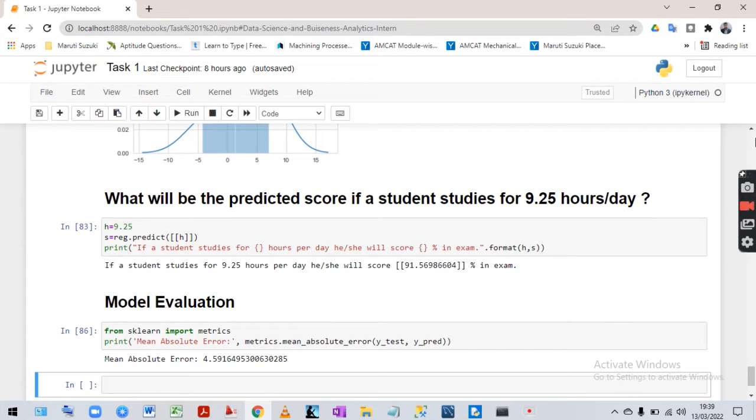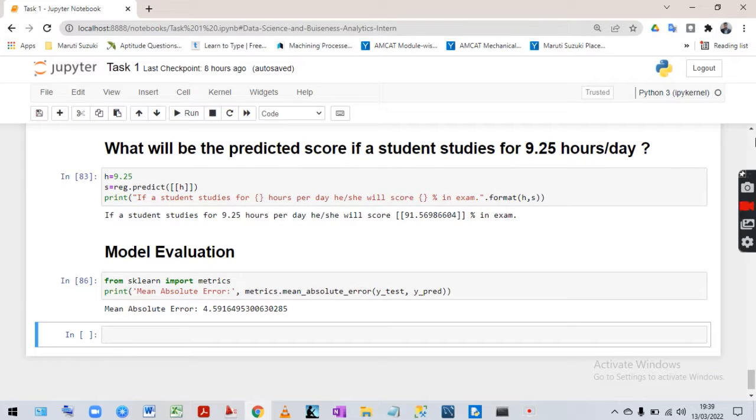After that we are predicting the score of a student if he or she studies 9.25 hours per day. We are using the predict function, and we are giving the value of hours. As you can see, for 9.25 hours the predicted score is 91.56%. And after that we are showing the mean absolute error. So we are finding what the error is when using this regression analysis method. The error is very low, so we can go ahead, and this error is 4.59%.